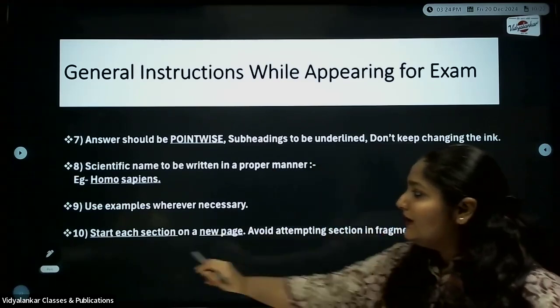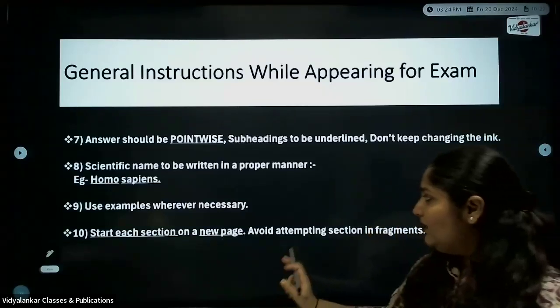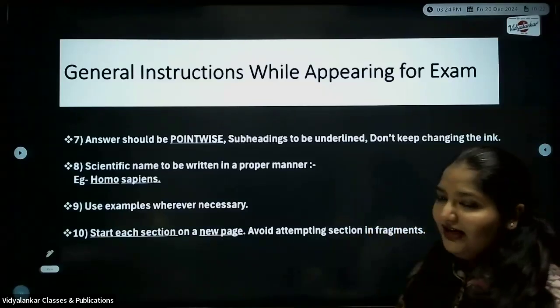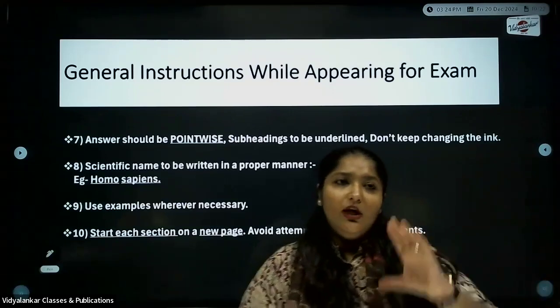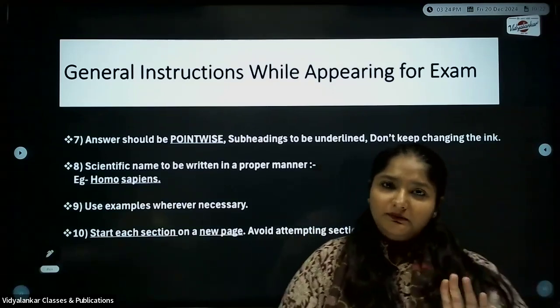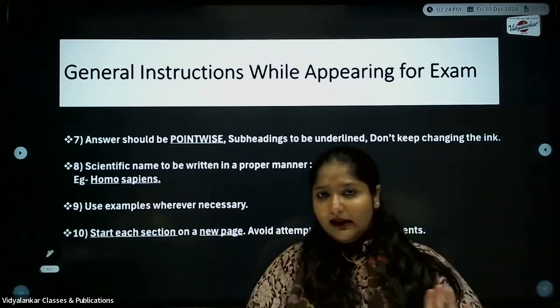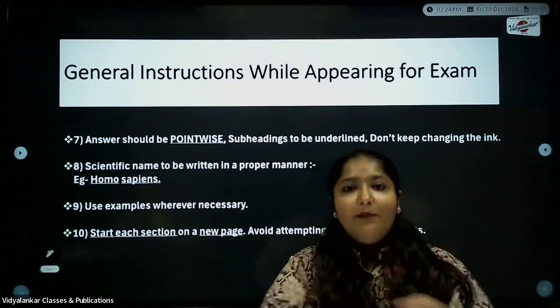Next, start each section on a new page. Avoid attempting sections in fragments. I'll give you an example here. You are writing the answer on page number 8. Okay. You are done writing the answer. Like, still some points you recall.